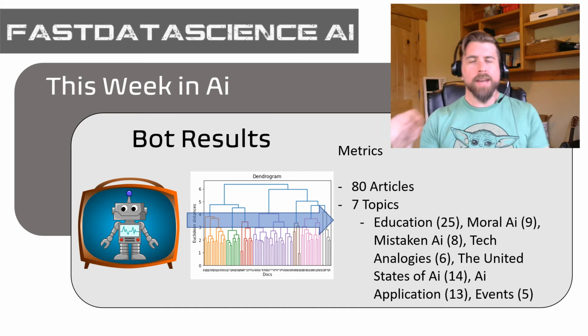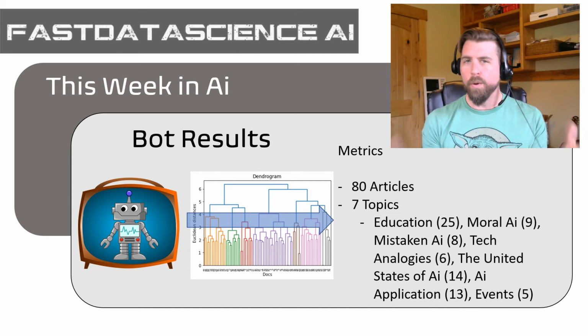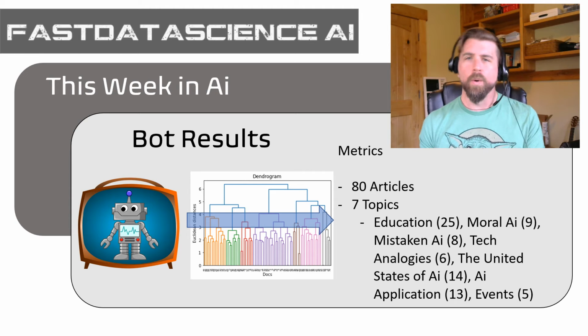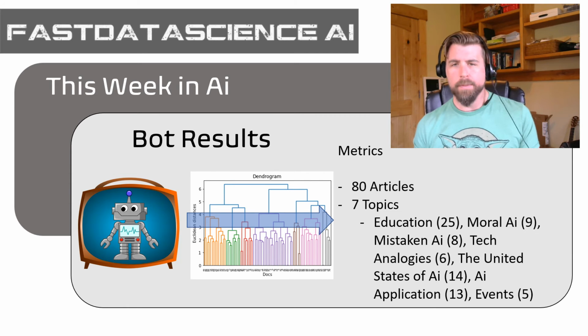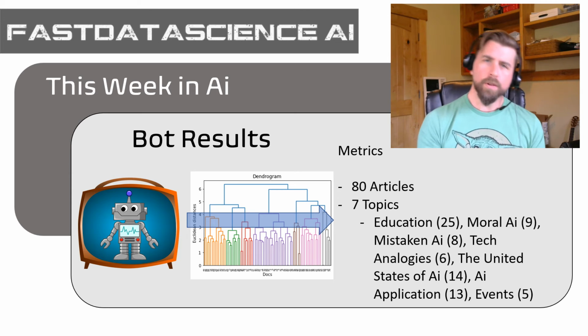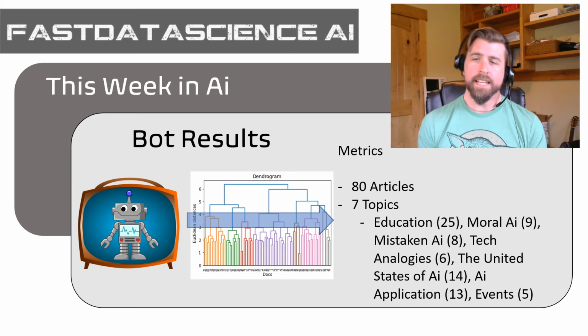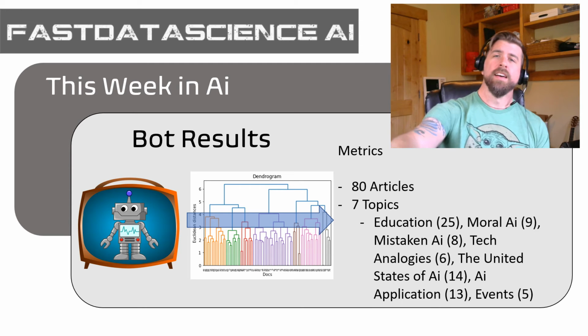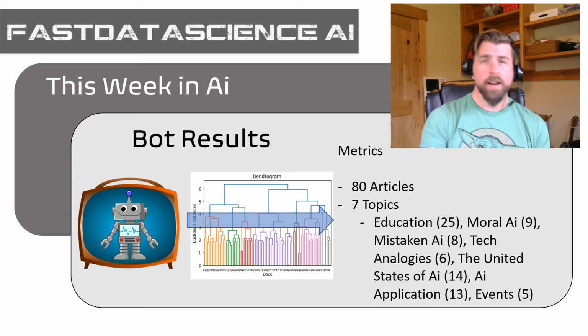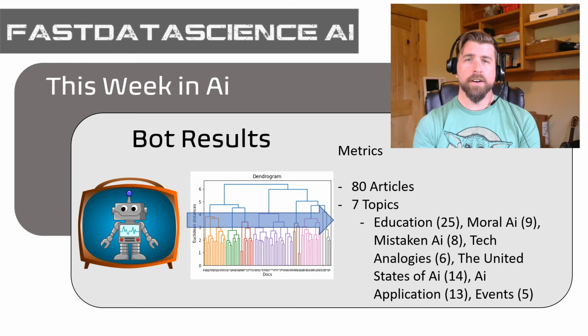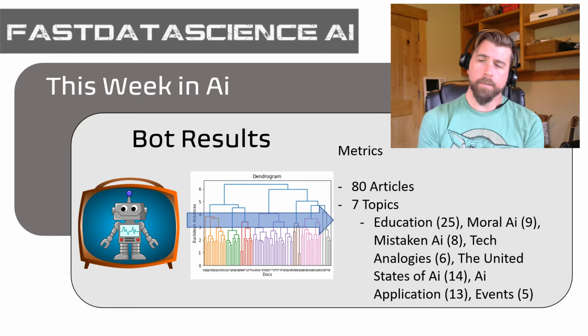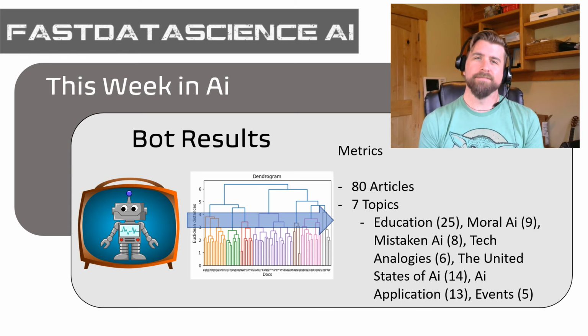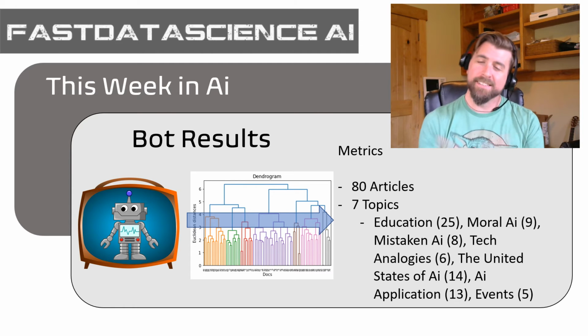Then we had the United States of Artificial Intelligence, which was really just a whole bunch of headlines that said the state of AI or AI in the US or something like that. So I grouped them. Artificial intelligent applications, again, another common topic. Boring, moving on. The cool topic that I also thought was an interesting grouper, showed me that maybe this solution does kind of work, even on small data, was events. So we actually grouped a bunch of the different articles based off of their discussion of upcoming events. So I thought that that was awesome. A little bit of affirmation to some of the decisions I've made in building the analytics that support this show.